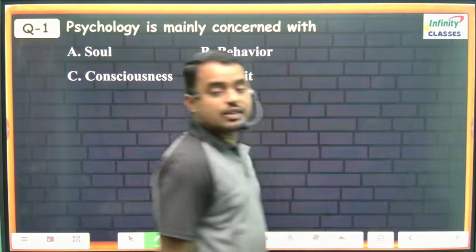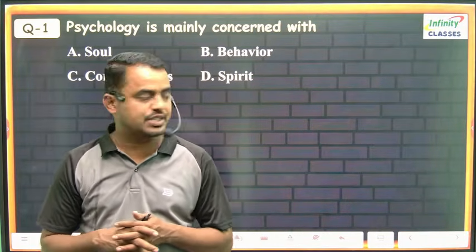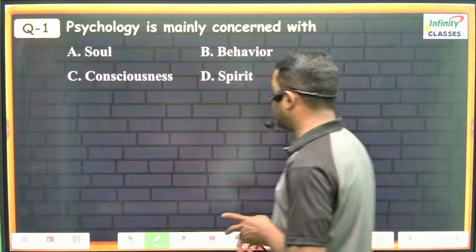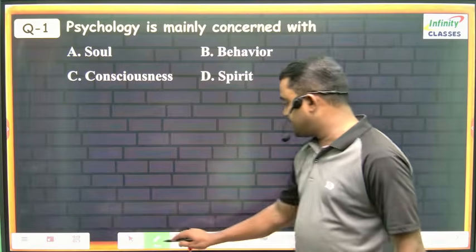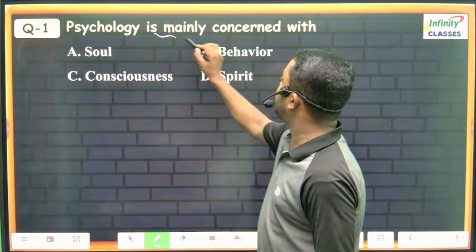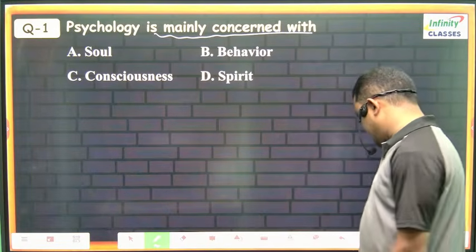So this is all about the definitions of psychology and their important points. Now we will learn 10 important MCQs related to psychology. The first one, read the question carefully. Psychology is mainly concerned with what? Soul, behavior, consciousness or spirit.